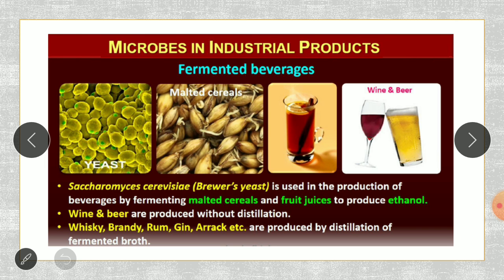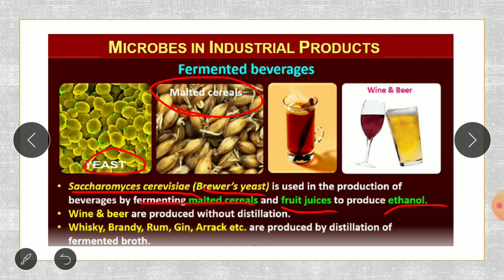Here you can see Saccharomyces cerevisiae, also known as baker's yeast, and here it is known as brewer's yeast because it is used in the production of beverages by fermenting malted cereals and fruit juices to produce ethanol. So these are the yeast, that is Saccharomyces cerevisiae or the brewer's yeast, and these are the malted cereals.